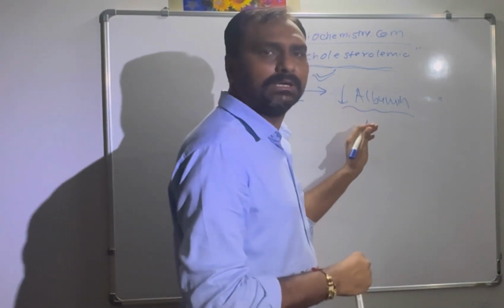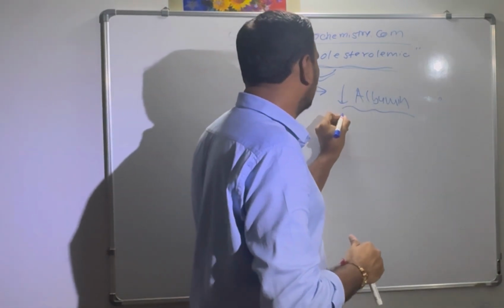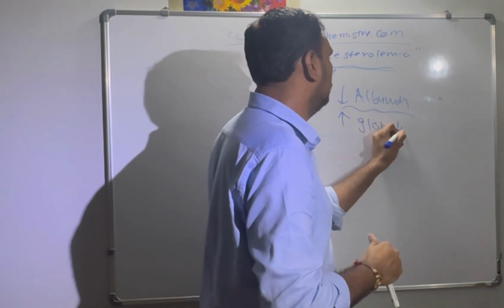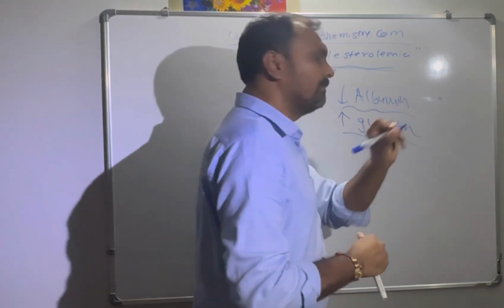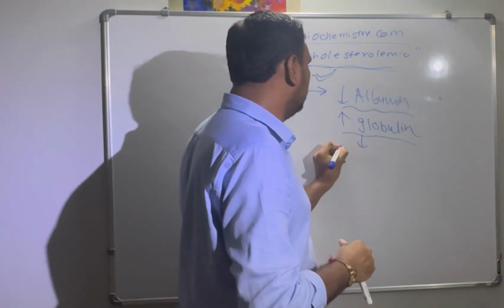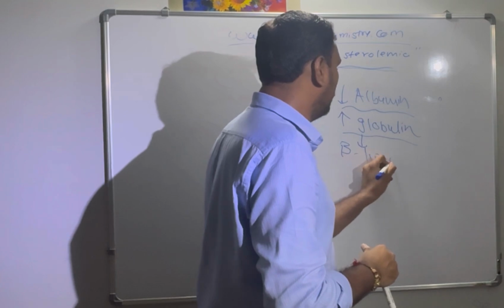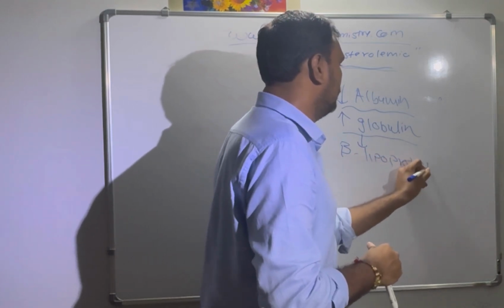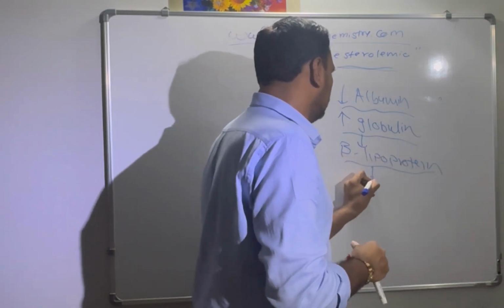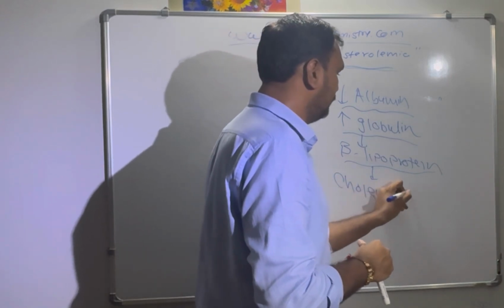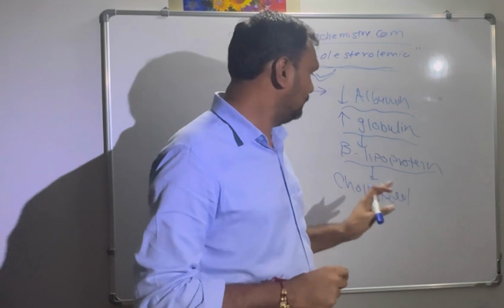And because of the low albumin, there is a compensatory increase of the globulin protein, mainly the beta globulin, that is the beta lipoprotein, and because of that the cholesterol level is increased. So that is why in nephrotic syndrome there is a high cholesterol level.